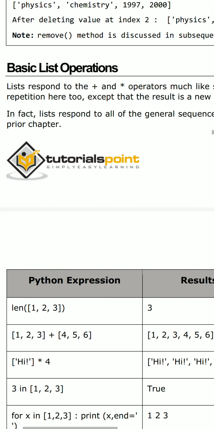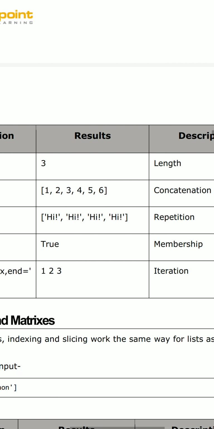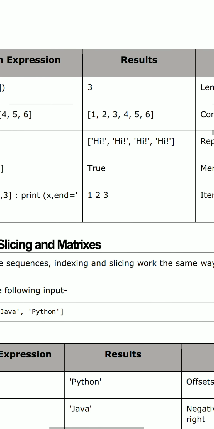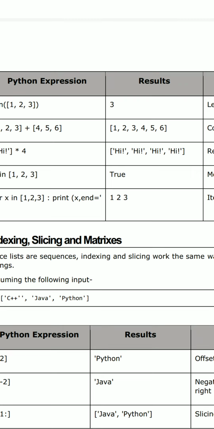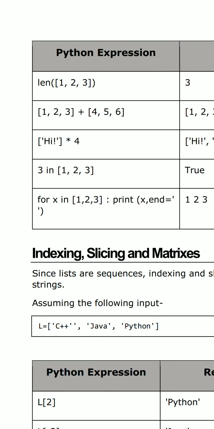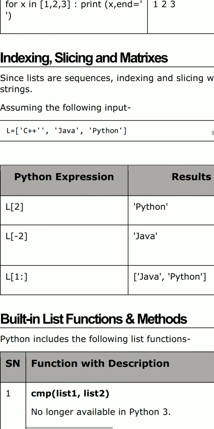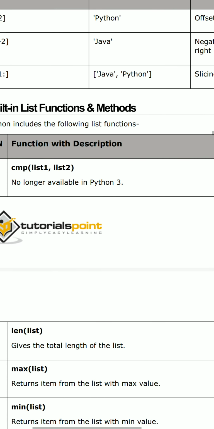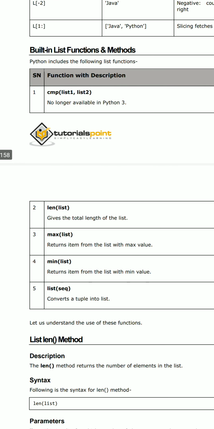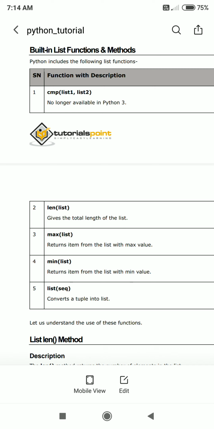And here we have different types of expressions and different list operations. The first one is length, then concatenation, multiplication, search operation, and so on. We can perform the length operation on a list. All these will be discussed in the next class, so kindly wait for the next class, where I will discuss the different types of operations and methods we can perform on lists.